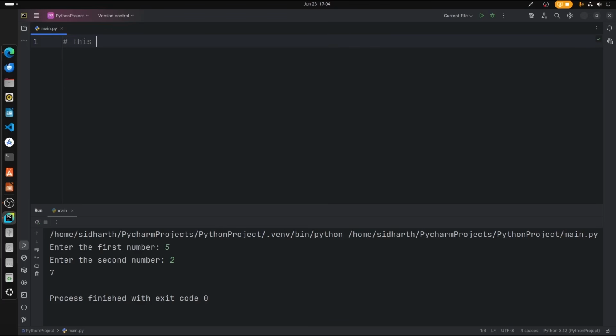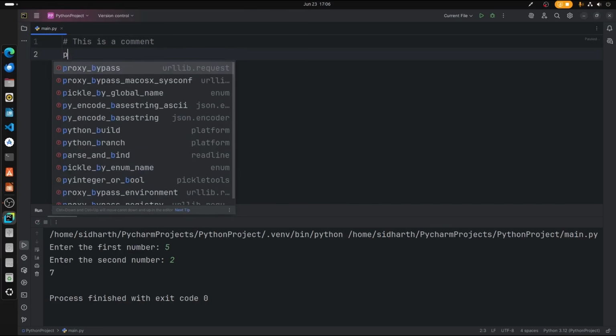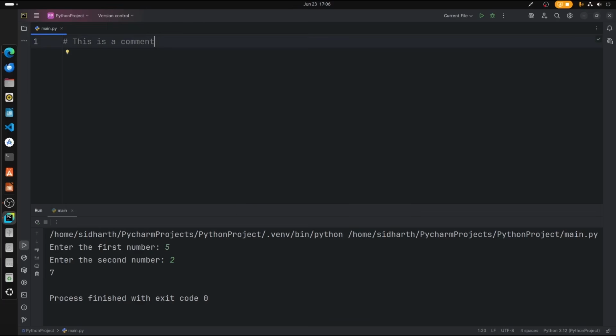So in hashtags we can type this is a comment. So in this line, if you just hit enter, you'll be coming back to the coding environment. So this is a single line comment.